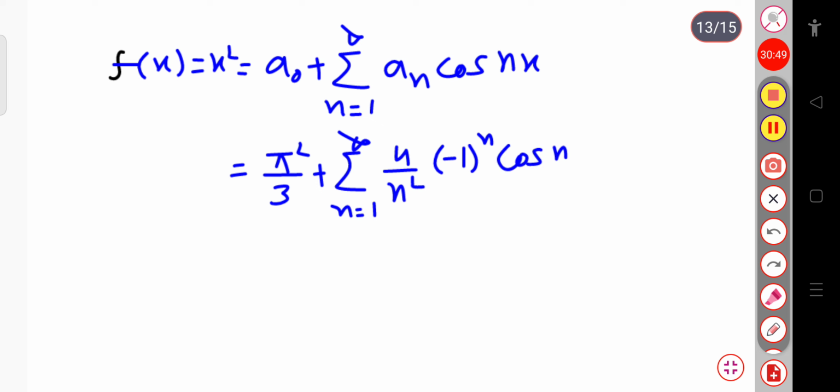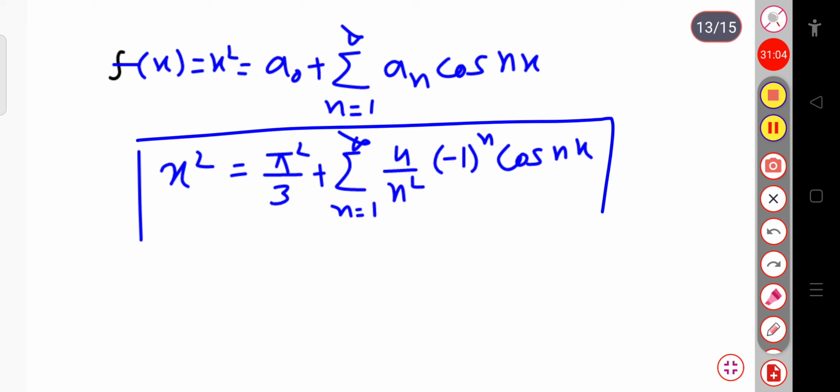Now you can substitute the values n equal to 1, 2, 3, 4 and so on, and you can calculate the series. So basically the expansion of x square is equal to this much.